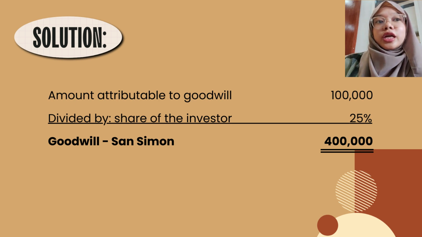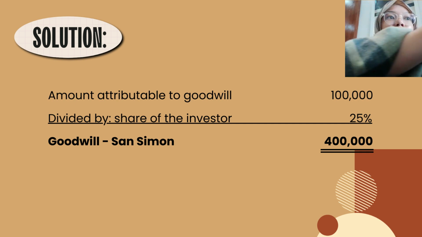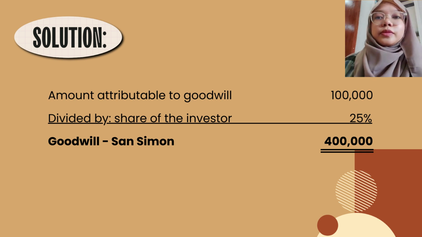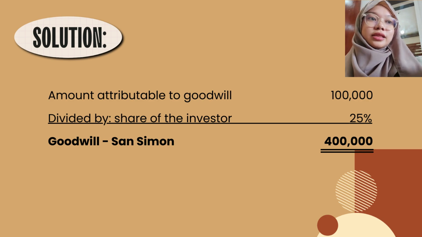So 100,000 divided by 25% would give us a result of 400,000, which in the choices is letter B. So yun lang siya. I hope you've understood the discussion.